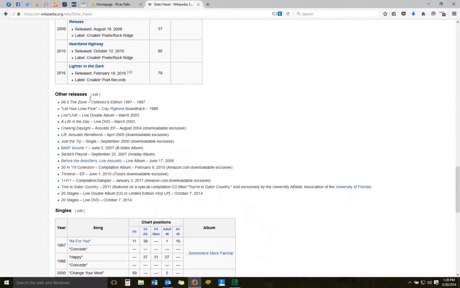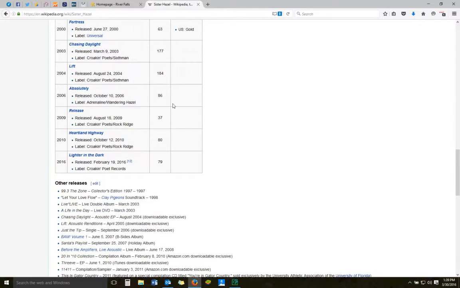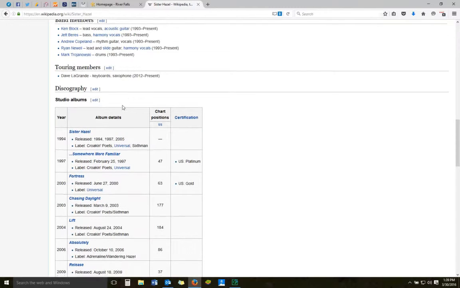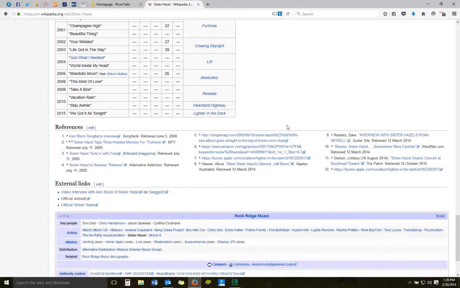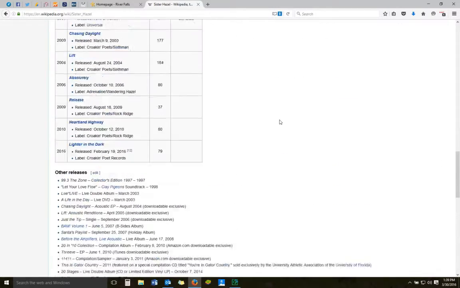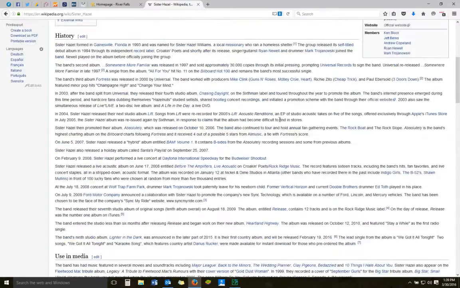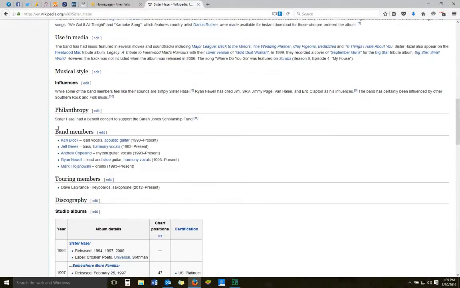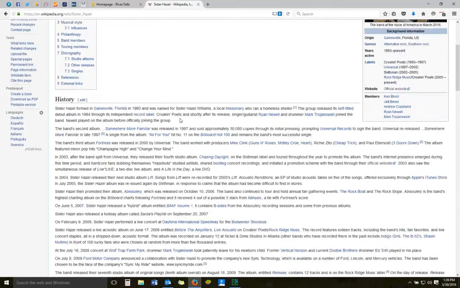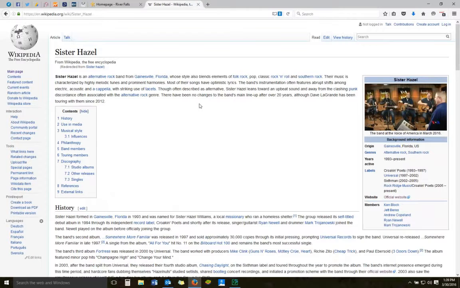Their discography looks like it's pretty complete, although a lot of bands have their own discography page, so we could potentially create a page for that. And no red links, so that's good. That means that people have been on top of this topic and they're doing a good job with that. If I wanted to talk about the philanthropy, I'd have to do some research and find out what they do with the Sarah Jones Scholarship Fund and find other things and see if that's actually notable. And you can watch the other screencast to see whether or not something is notable.